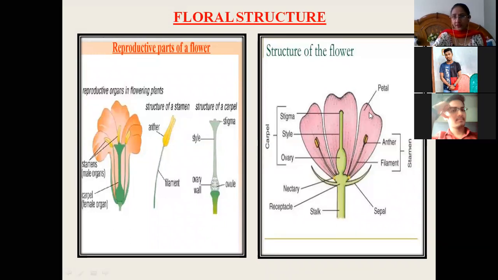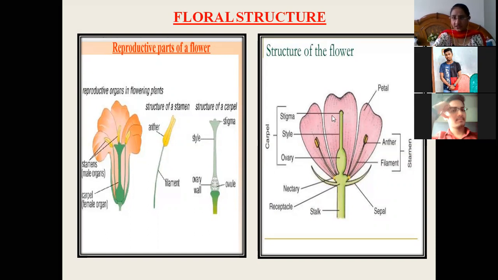Structure of the flower, again we will see, this is called the stalk. These are called sepals, the green structures which are present. These are called the receptacle. This one is the nectary. Now this part is the carpel, which is the female reproductive organ.